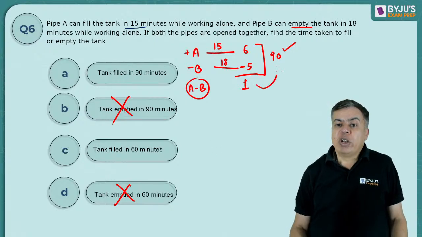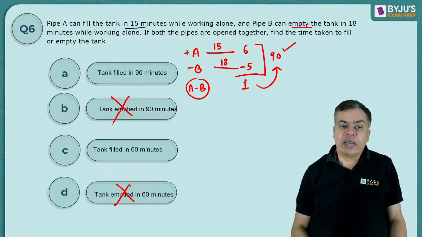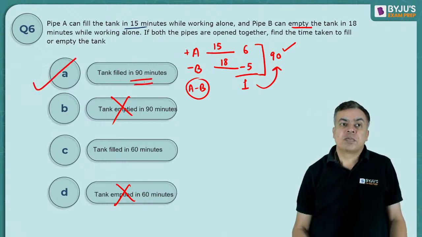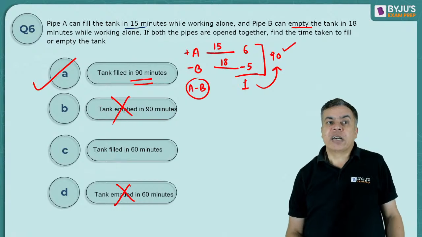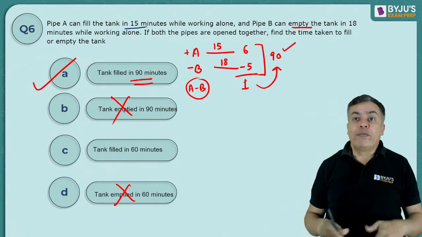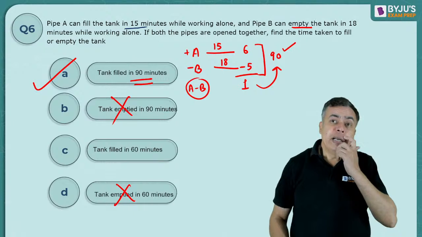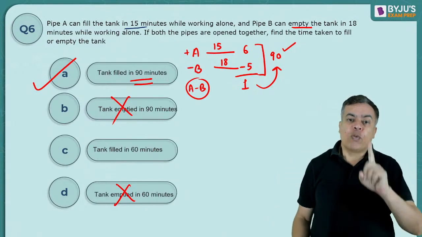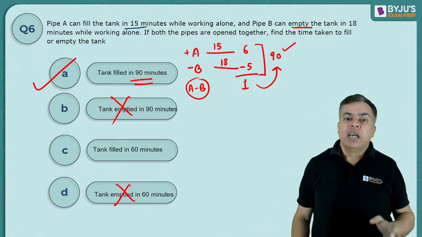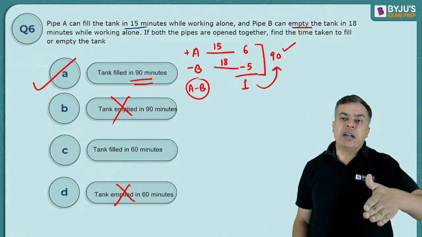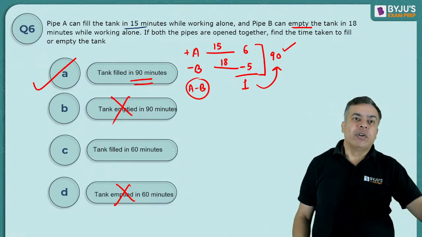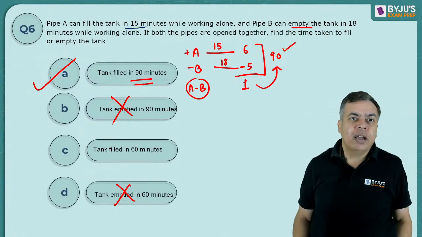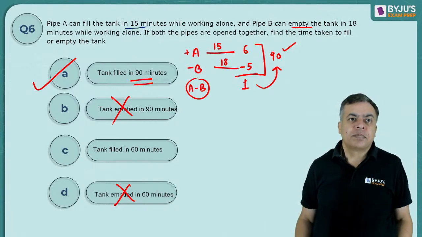Okay. So 90 unit is to be filled. So it will take 90 unit and the tank will be filled in 90 unit. Right. So A option would be the correct answer. The tank will be filled in 90 minutes, because 1 unit per minute they will fill. A will fill 6 unit per minute and B will empty 5 unit per minute. Yes, Ananya, Muskan, correct.